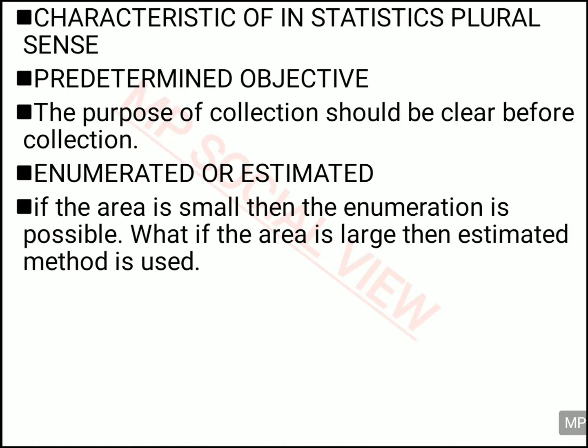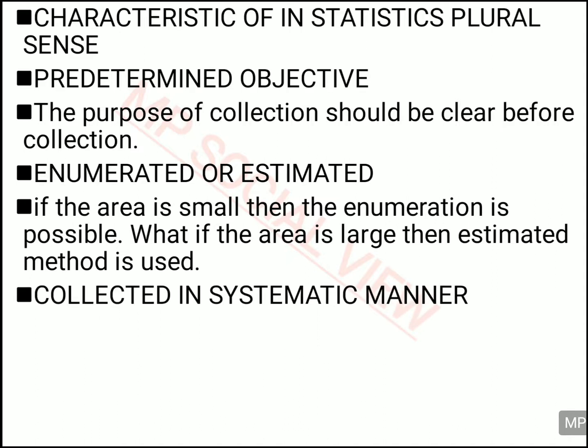Enumerated methods are generally followed in an area which is small, where you can go to each and every person, but the estimated method is good for an area which is quite big and you cannot go to each and every person. In that condition you use the estimated method. So you can use the enumerated method or the estimated method in statistic in the plural sense.